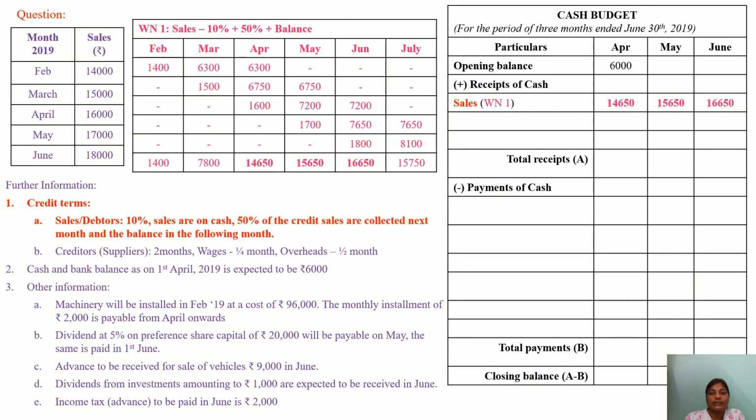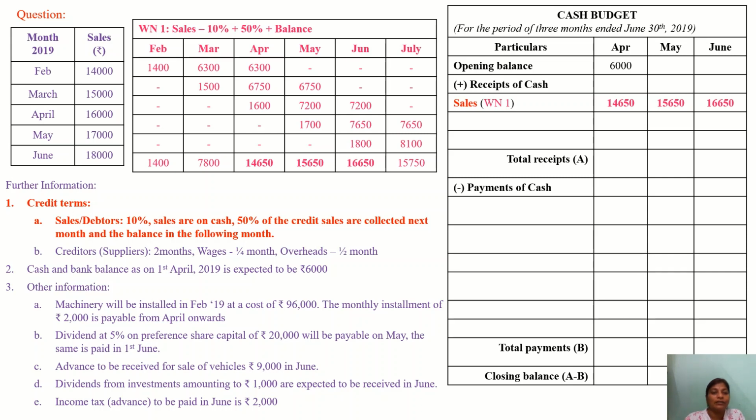Now next one is sales. If you see the sales component here, it is a receipt of cash. Here what they have given, sales or debtors: 10% of sales are on cash, 50% of the credit sales are collected next month, and the balance is in the following month. So I have done the working here. You can see the working note 1. Sales first month is 10%, next it is 50%, next it is the balance.